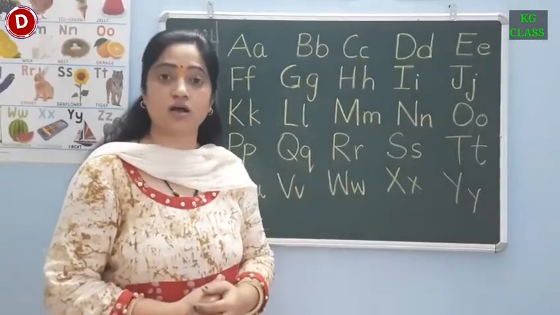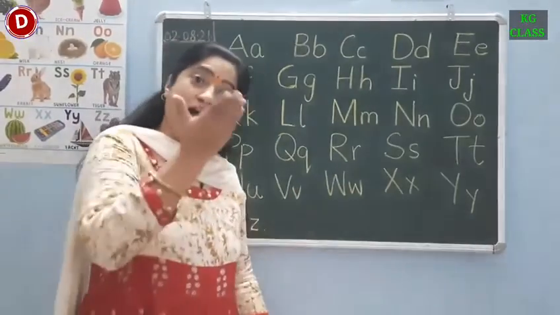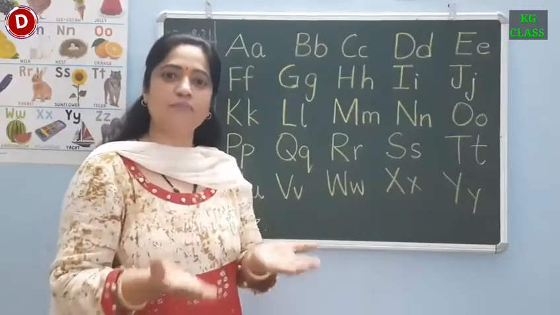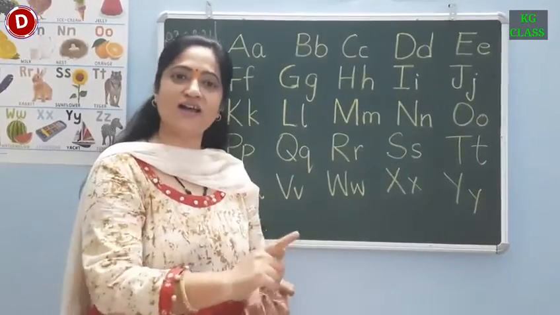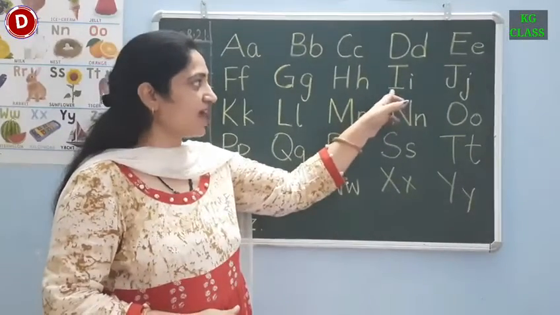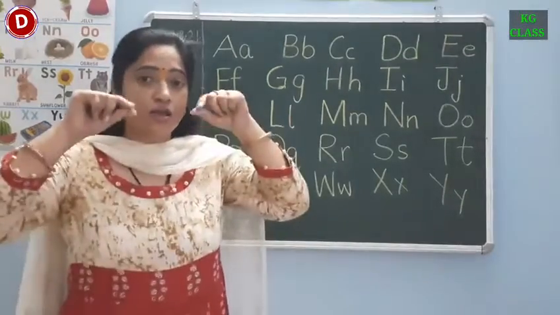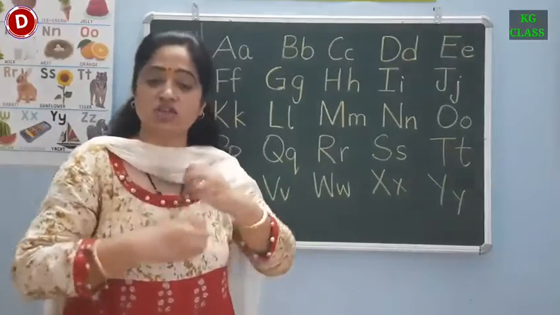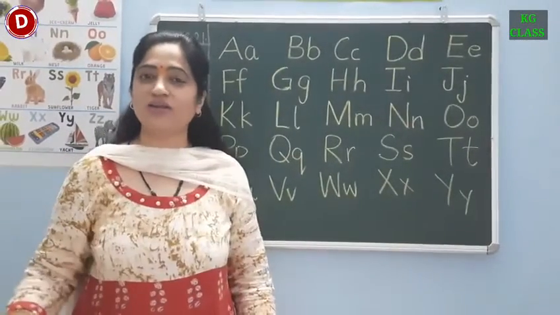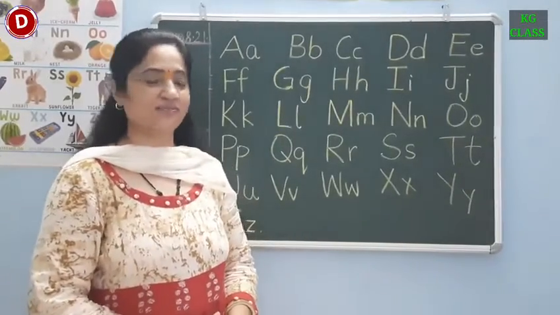Children, this is H, capital H and this is small h. It says hop. I like to hop, hop, hop up and down. I like to hop, hop, hop all around. So H says hop. Children, now comes I. This is capital I and this is small i. I says i. Inky the mouse is my pet. She spilled the ink and got wet. The ink is all over the desk. Inky is wet. So I says i.